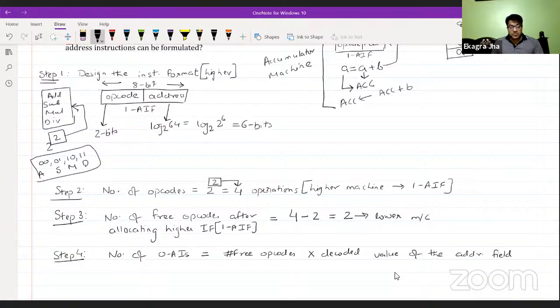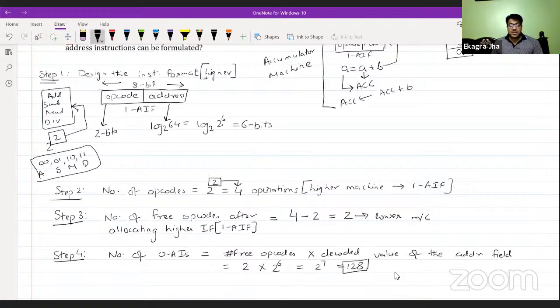So we have two free opcodes, and the decoded value means 2 to the power of the address field length. The address field length is 6, so this is going to be 2 to the power 7, which is 128. So 128 zero address instructions are supported by this given machine or instruction format.